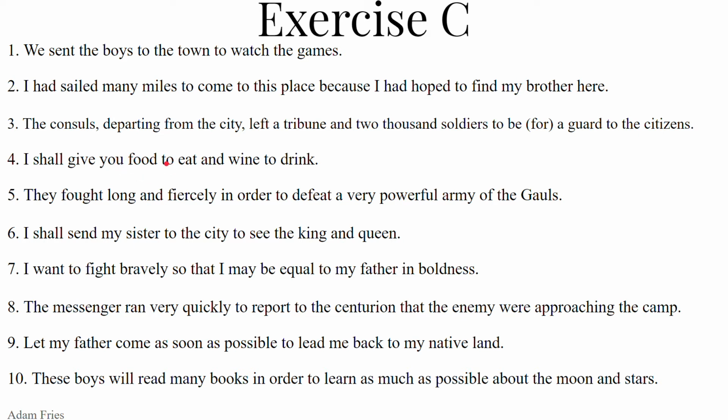Oh, so that you may eat, and I shall give you wine so that you may drink. So here we have so that you may eat and so that you may drink. I shall give you a direct object and another direct object. You're going to do this for the purpose of doing this to this direct object and for the purpose of doing this to this direct object.